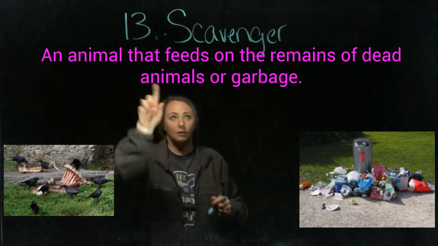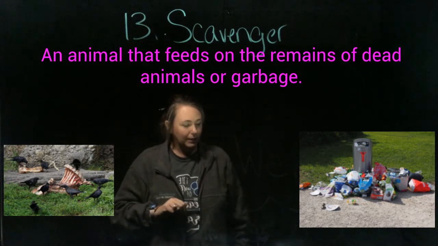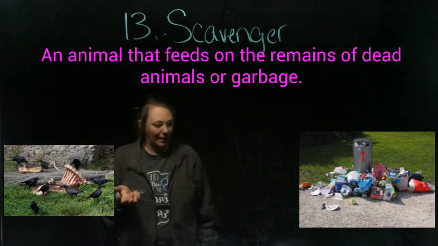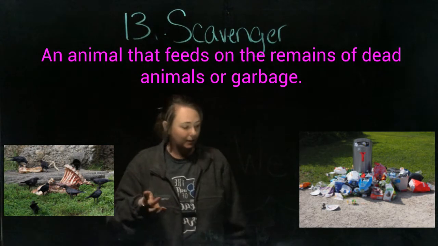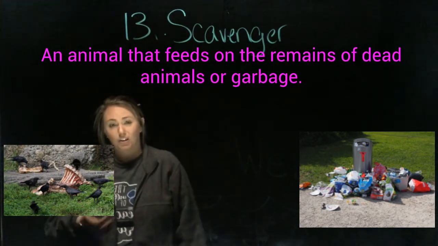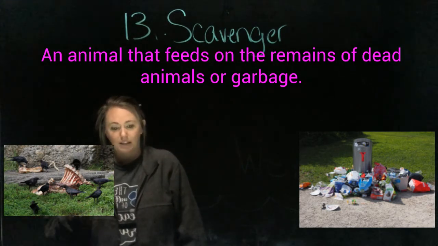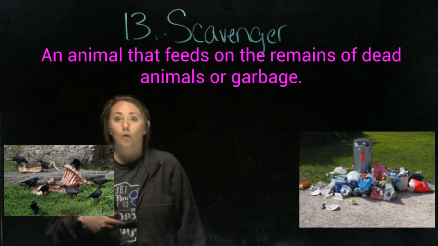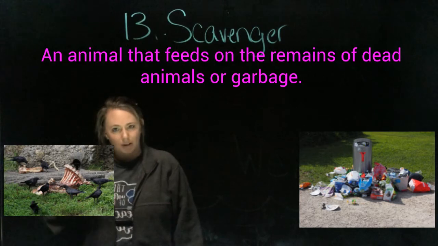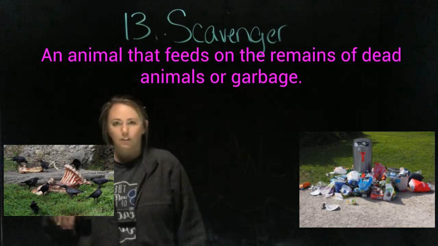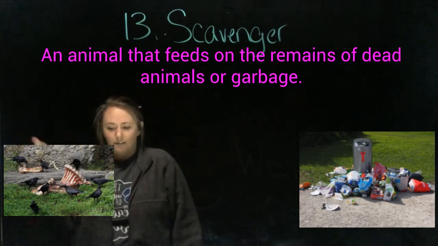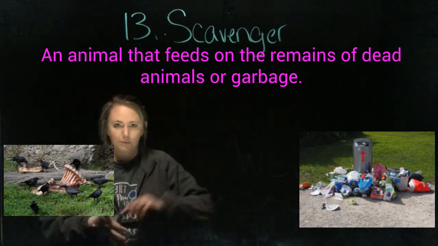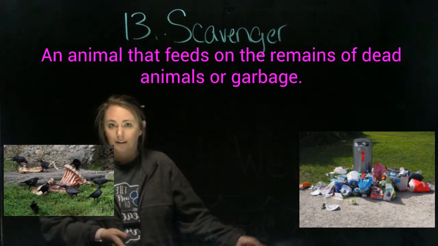Okay, our next word, number 13, is scavenger. A scavenger is an animal that feeds on the remains of dead animals or garbage. So any animal that you see, raccoon comes to mind. A raccoon is a scavenger. Or rats. They're the animals that are nasty and they're always rummaging through trash, or they're eating off dead animals that other animals have already fed on and left behind.